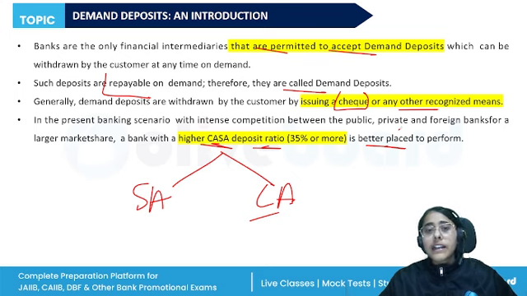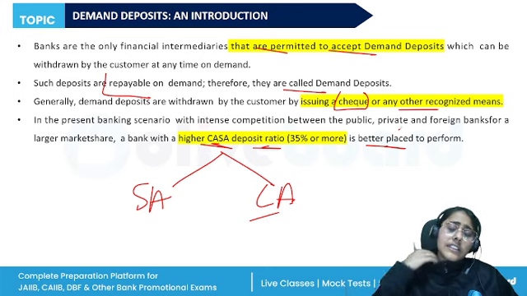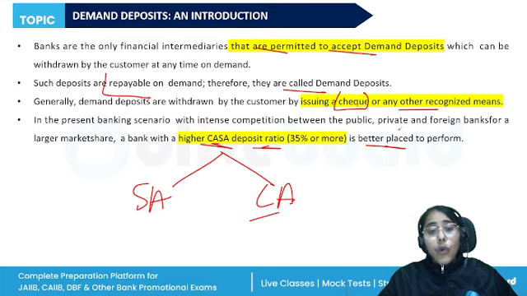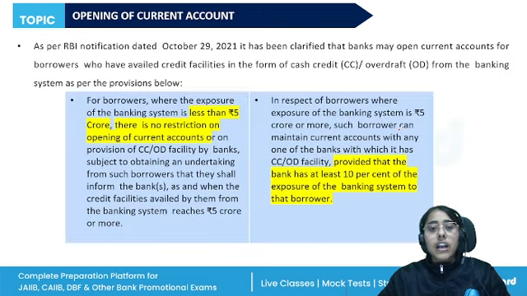Who all can open a current account? Individuals, sole proprietorship firms. Individuals can either singly or jointly open a current account. Partnership firms, Hindu undivided family, limited liability partnership firms, limited companies, cooperative societies, and any charitable trust can also open one. For that, certain respective documents are required by the banks, apart from the OVD, which is the officially valid document, right? And then there are some important operational instructions in the current account as well.